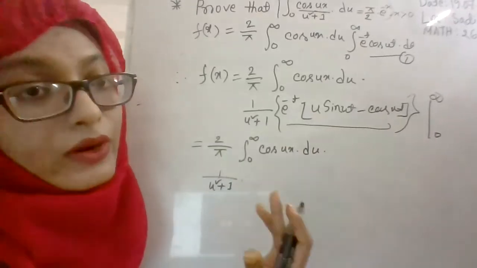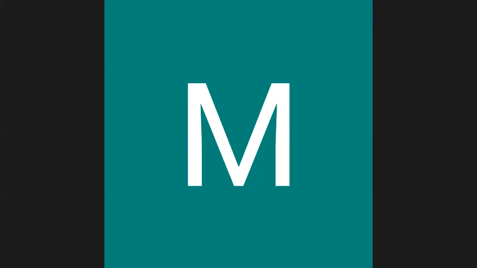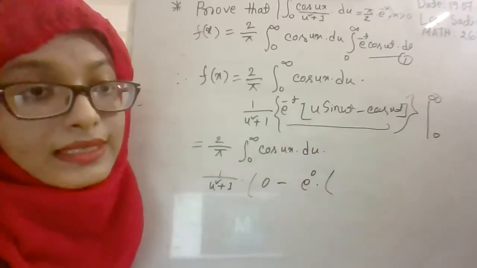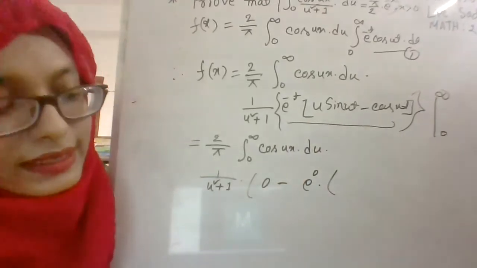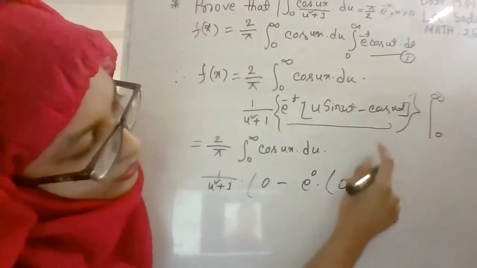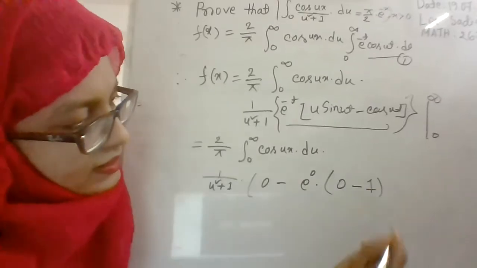Now what will be the value for the lower limit? It will be e to the power 0 into u sine 0. What is the result for sine 0? Sine 0 is 0. And what is the result for cos 0? Cos 0 is 1.